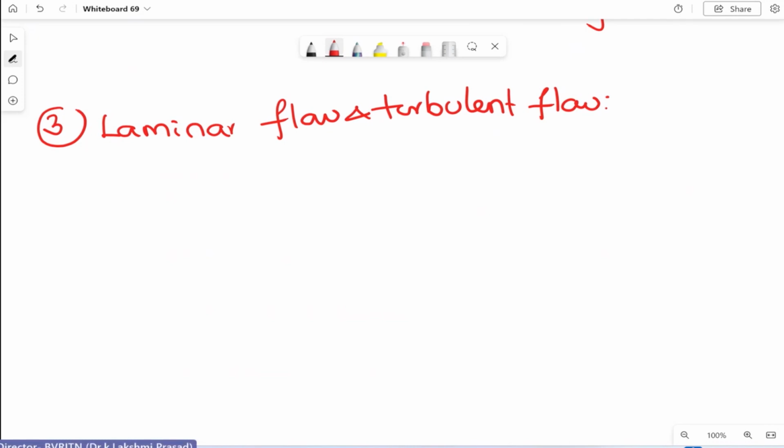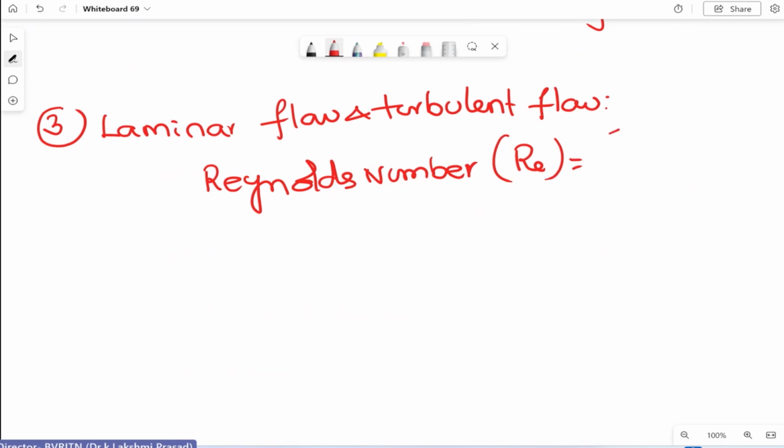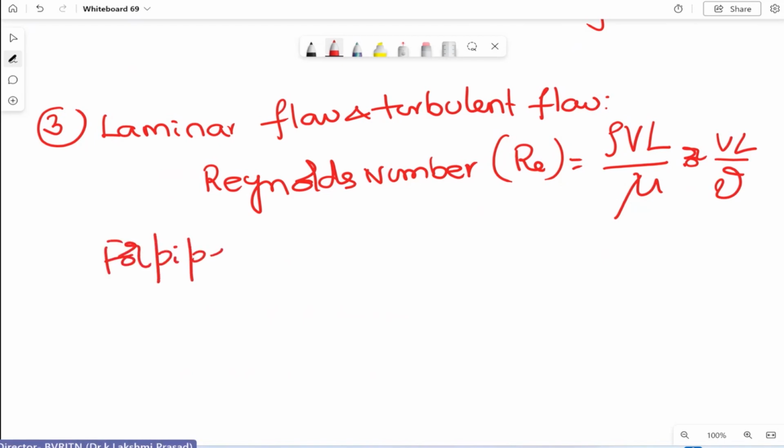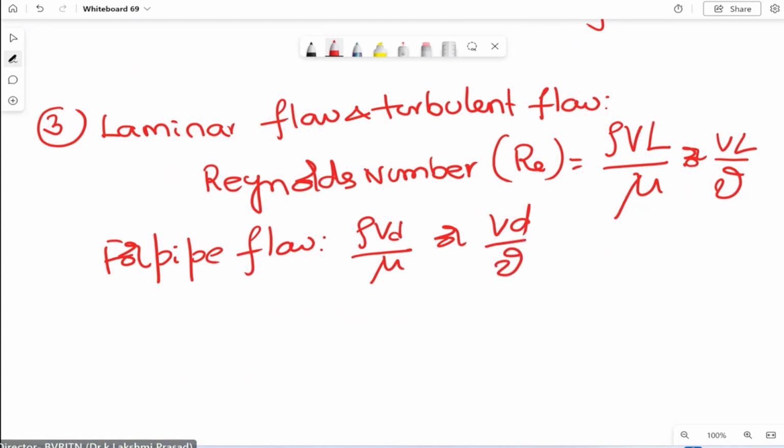We already studied that the flow, whether it is laminar or turbulent, is basically based on Reynolds number. Reynolds number is the thing which classifies whether the flow is laminar or turbulent. The general equation is rho VL by mu or VL by nu. This is the general. For pipe flow, we have just now completed the pipe flow chapter. For pipe flow, this characteristic length L, we have written it as rho Vd by mu or Vd by nu. That's how.